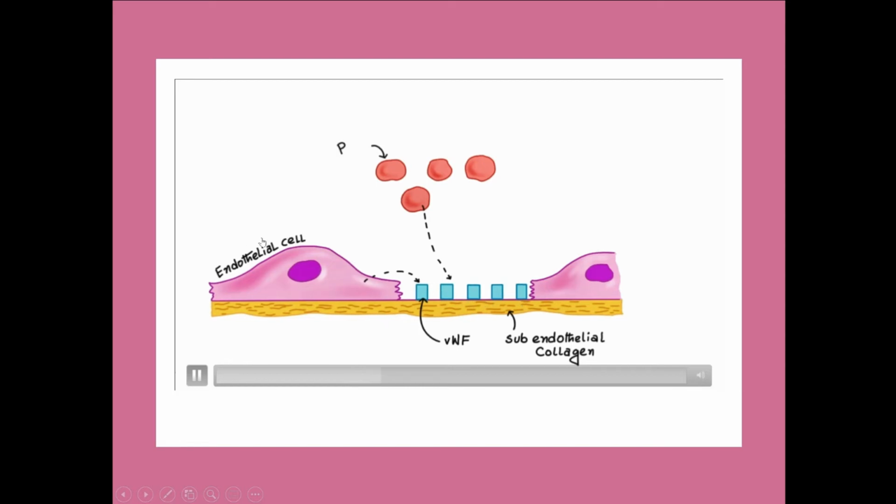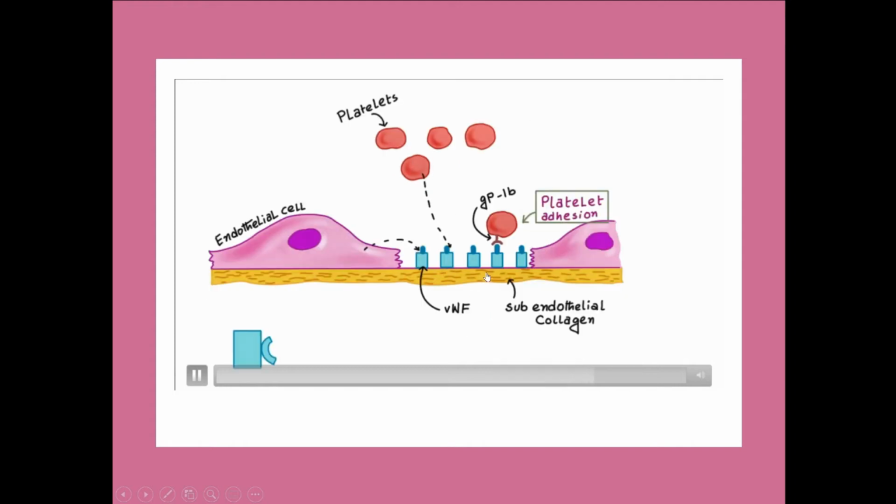This is the endothelial cell. These are the platelets. So von Willebrand factor has the receptors for the platelets. So platelets will attach to this von Willebrand factor. Now you see more and more platelets will come and attach to the von Willebrand factor, as well as some platelets directly attach to the exposed collagen, and more and more platelets will come here, and this is called platelet adhesion. And when lots of platelets are there, the platelet plug is formed.